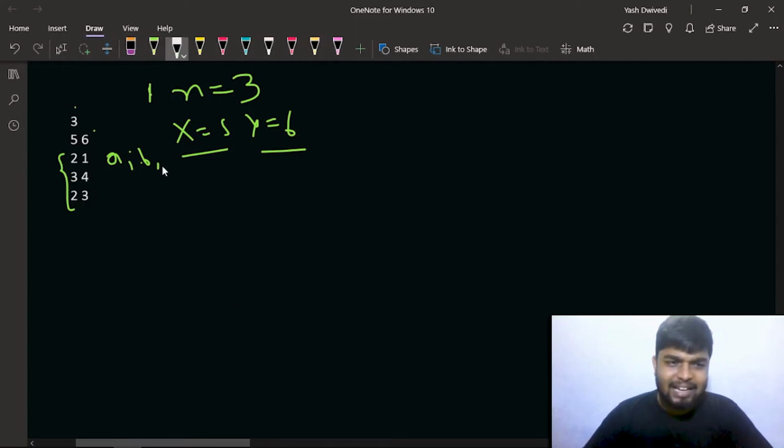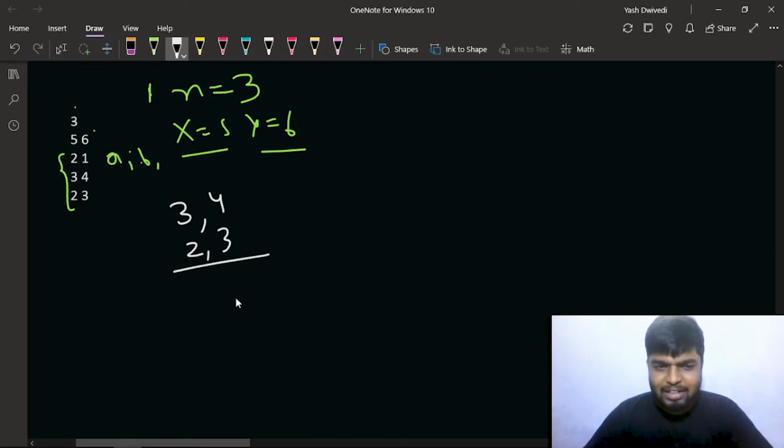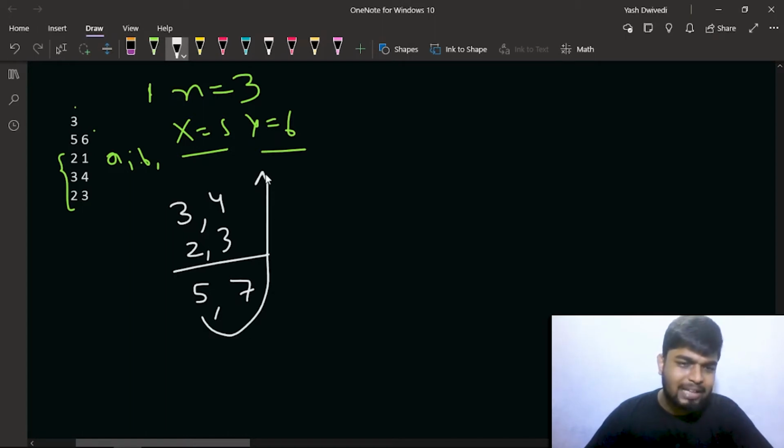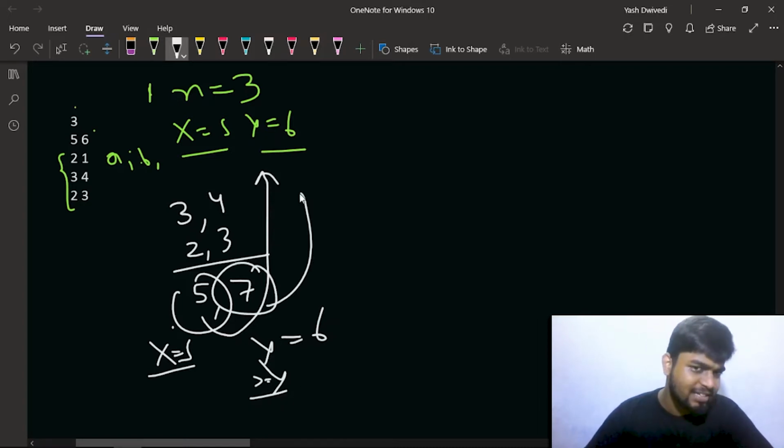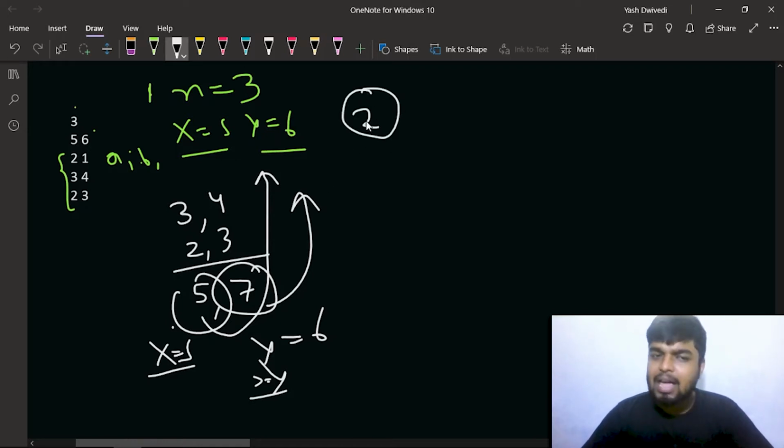But let's take another case. If you take 3 and 4 and you take 2 and 3, you will get 7 and 5, right? Your x was 5 and you got 5 here, and your y was 6 and you had to get something greater than or equal to y, and you got 7 instead of 6, so that is okay. So by including two lunch boxes, this was the minimum number of lunch boxes you could have included, and by including 2 lunch boxes you ended up getting the answer, right?